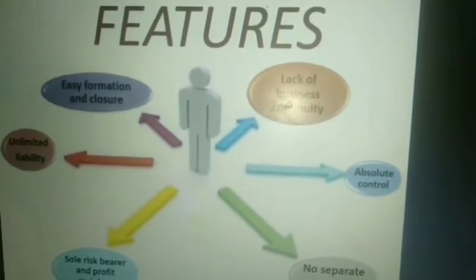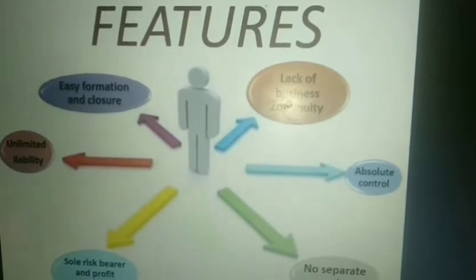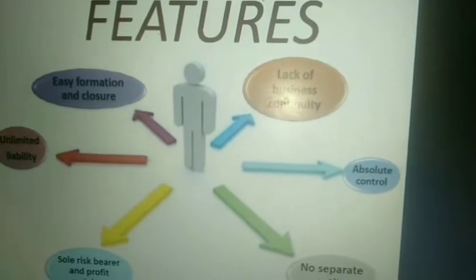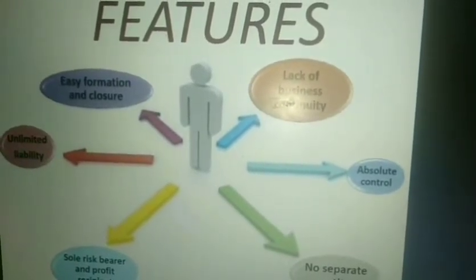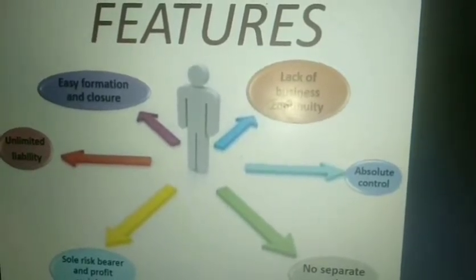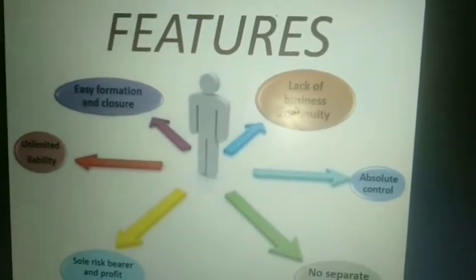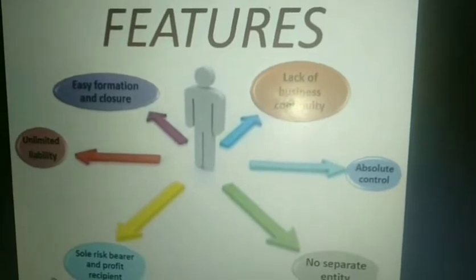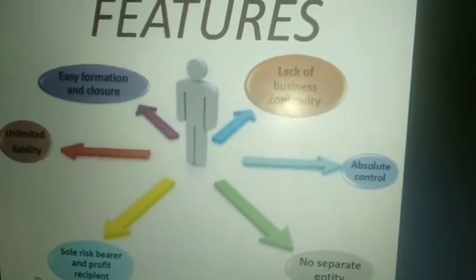If the business is not able to pay the creditors out of its own profits, the creditors can recover the money from the personal property of the business owner. The meaning of unlimited liability will be more clear to you when you study the features of partnership and companies.